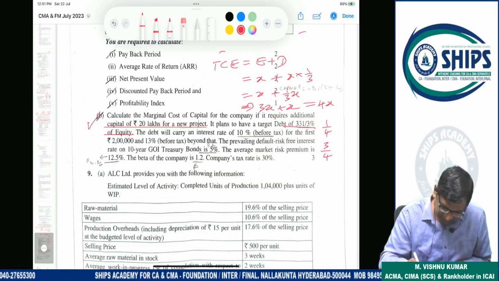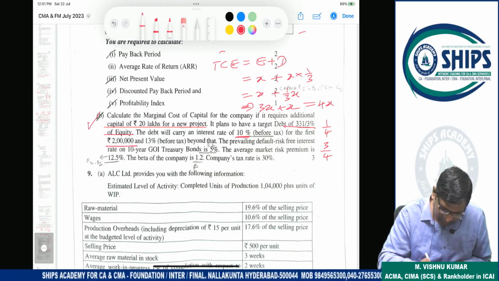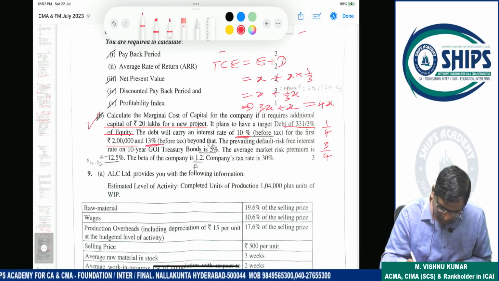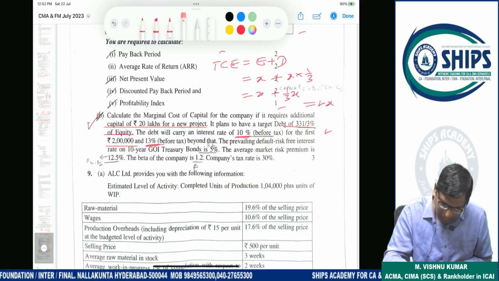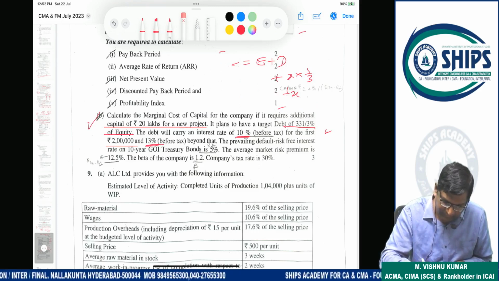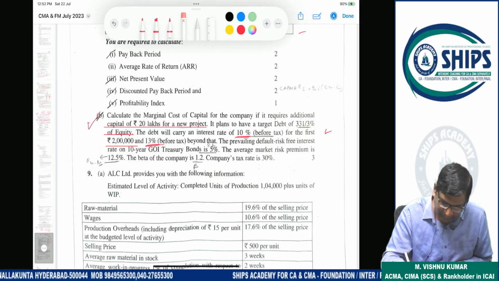Now debt: 10% interest for 2 lakh rupees and 13% interest for the next amount. First we have to check what the debt amount is. Debt is 1/4 of the total amount. Total is 20 lakh, so 20 lakhs into 1/4 is 5 lakhs.